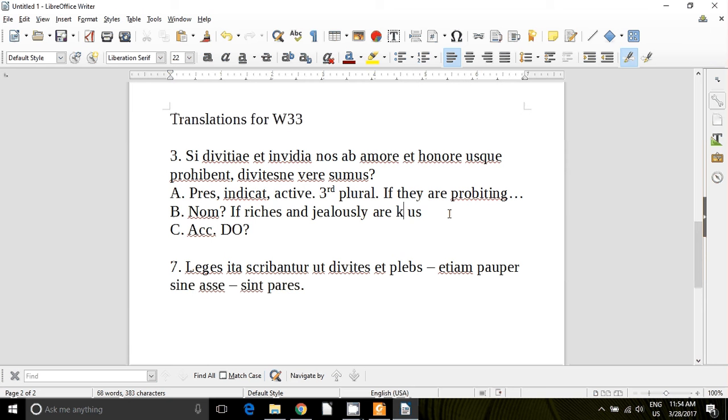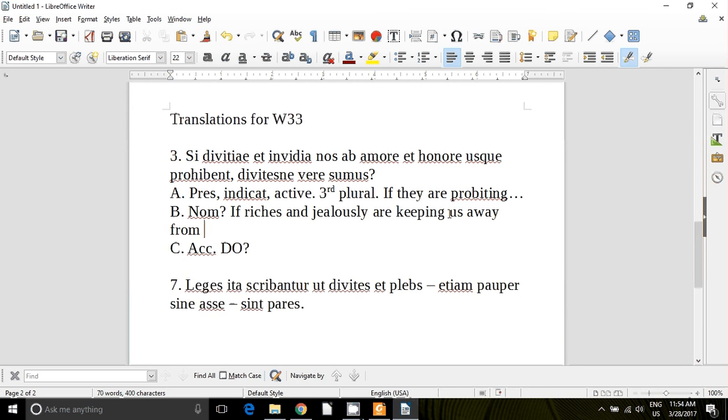If riches and jealousy are keeping us away from love, amore, and honor, and usque means so far. If riches and jealousy are thus far keeping us away from love and honor, now our apodosis, very straightforward.